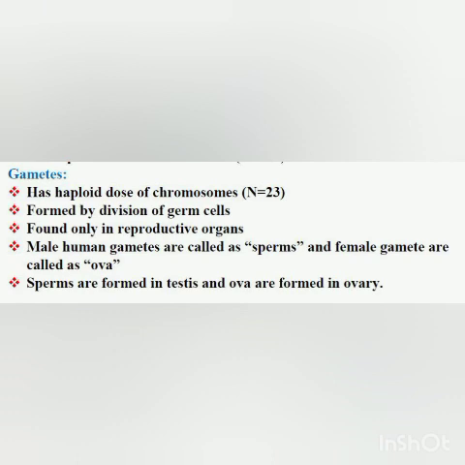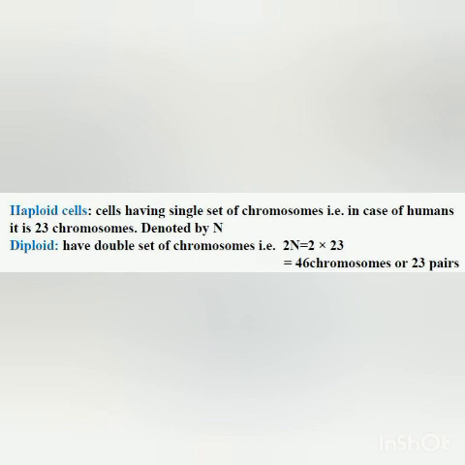Now we come to haploid cells. What are haploid cells? Haploid cells are the cells which have a single set of chromosomes, that is N, and what are diploid cells? Those which have a double set of chromosomes, that is 2N. If N is 23, then 2 into N, or 2 into 23, will be 46 chromosomes. Is it clear to everyone? So students, please understand it nicely, that gametes have half the number of chromosomes.